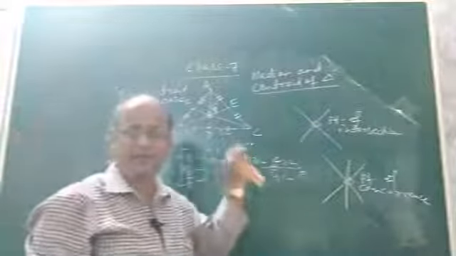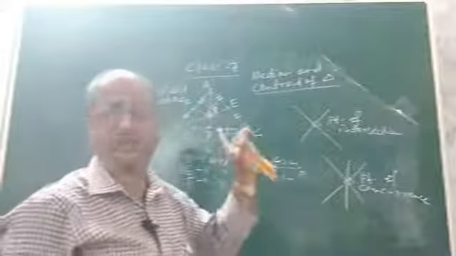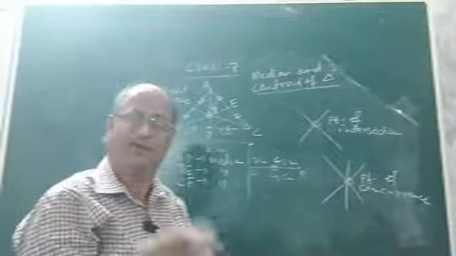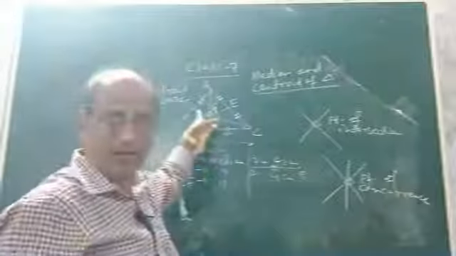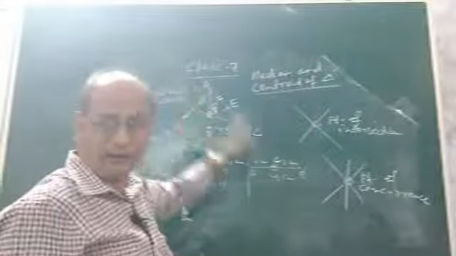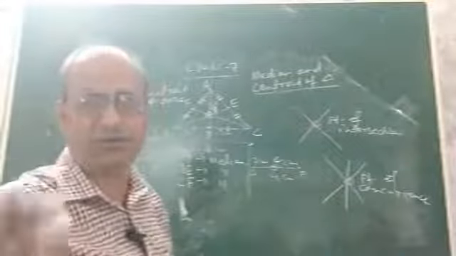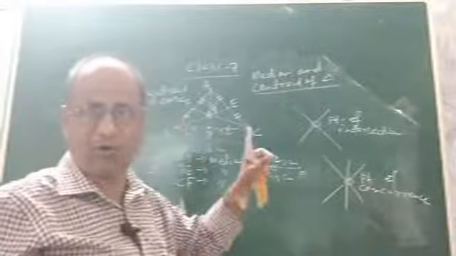Okay. Centroid is nothing but the point of concurrence of all the 3 medians of a triangle, or the point through which all the 3 medians of a triangle pass. That is known as your centroid. So in this triangle, G is the centroid, AD, BE and CF are medians. What is median? What is midpoint? What is centroid? I discussed everything in detail and I am sure you must have understood the concept of median and centroid of a triangle.